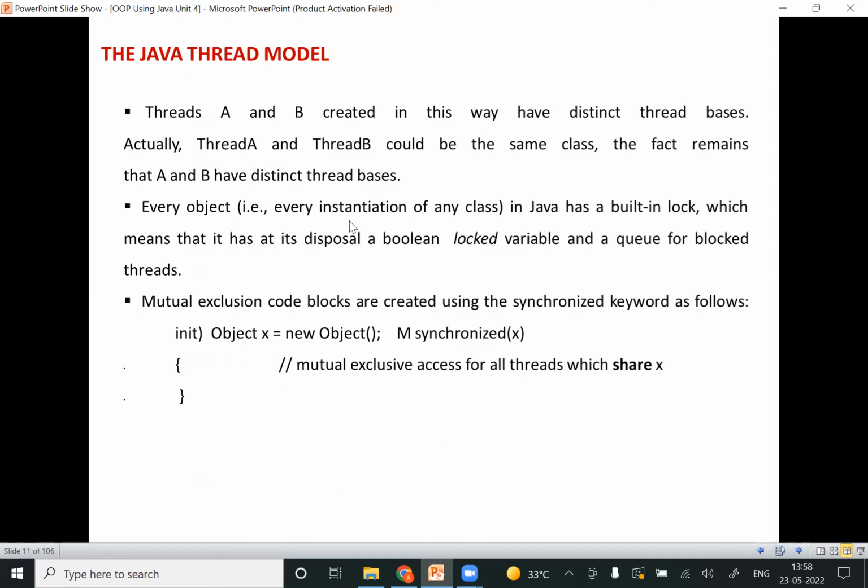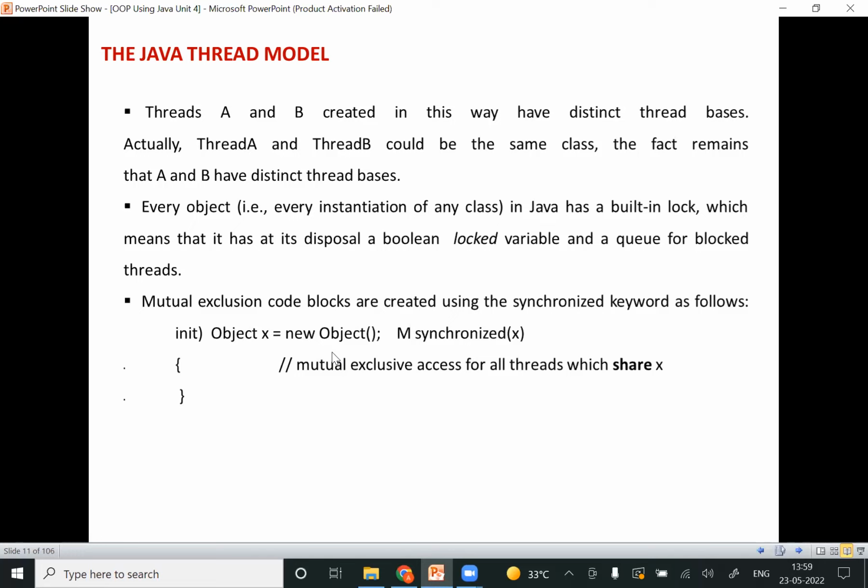That means, for example, if we are having two threads A and B, either we can create a single base for both the threads, or else we can share a single object for both the threads. We have multiple options over here. Either we can use the single thread base, or else we can create an object for the shared one, and so those two threads can make use of the single object. So here, if you see, we are just trying to create an object with Object x is equal to new Object.